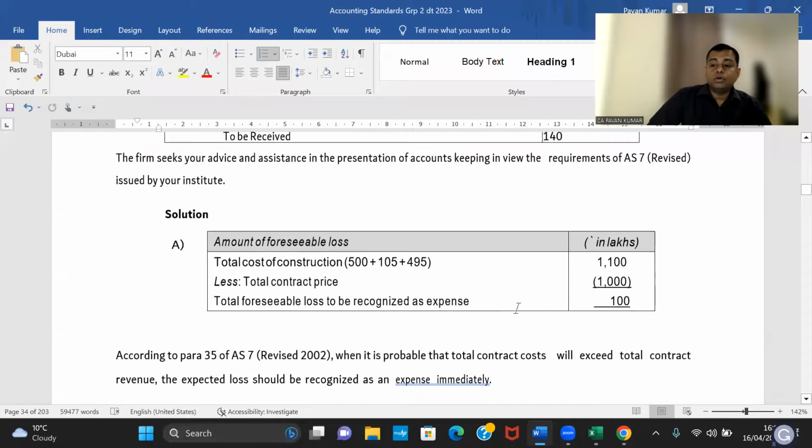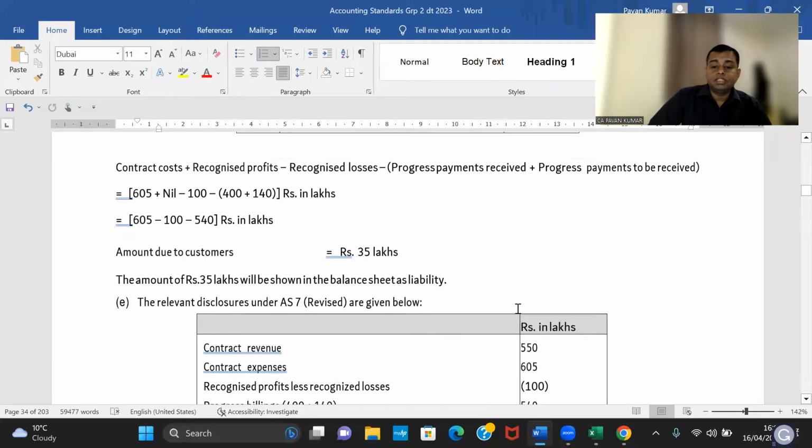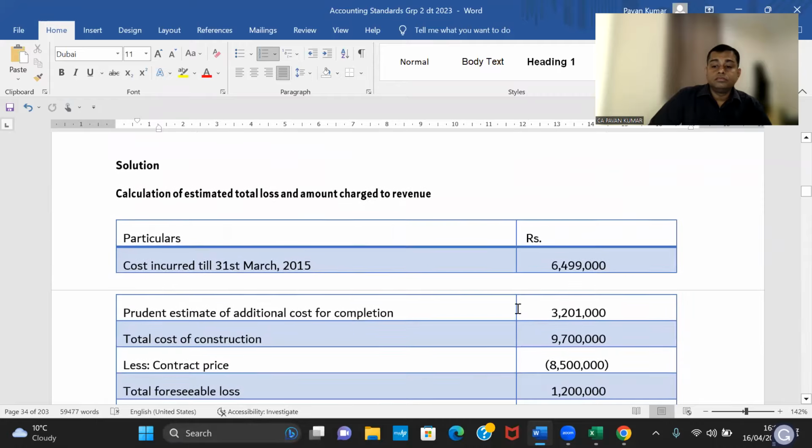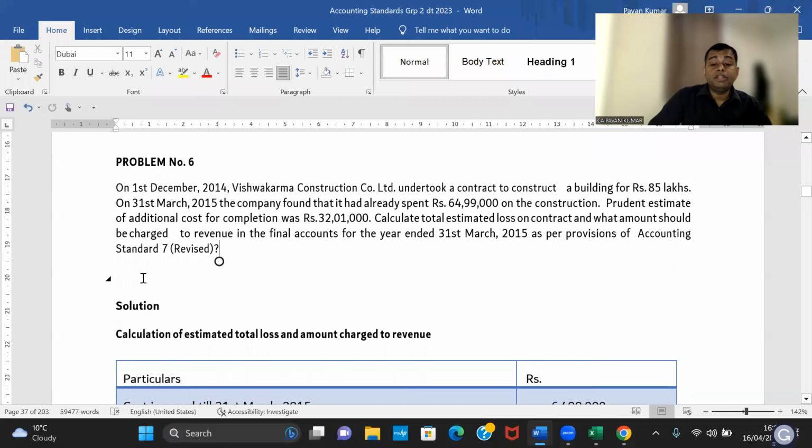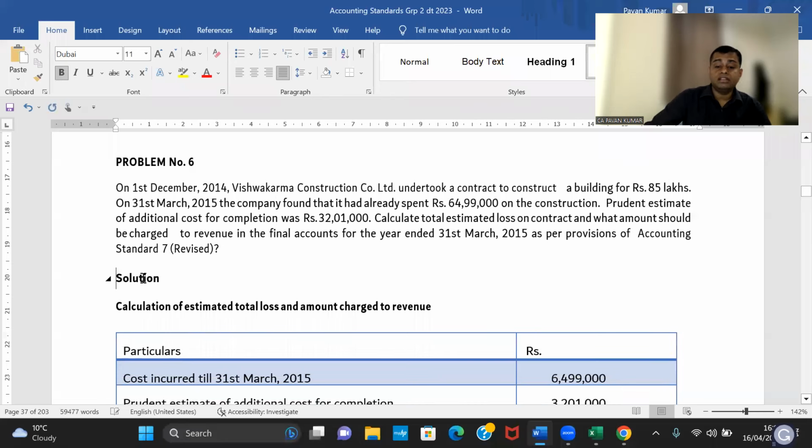That's it. So you can do one more problem, this problem. Okay, Vishwakarma. This is also a previously asked question. I see it is a study material question. So can you read this problem, Deepak? After this, we'll take a small break. 3 standards completed. After the break, we'll try to cover another 3 standards or more.